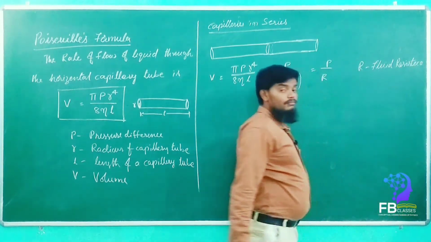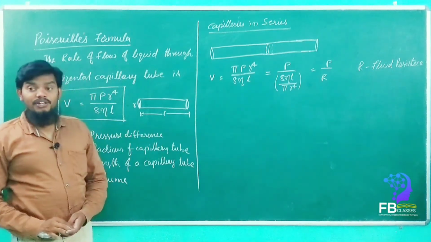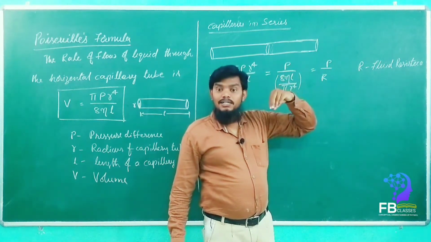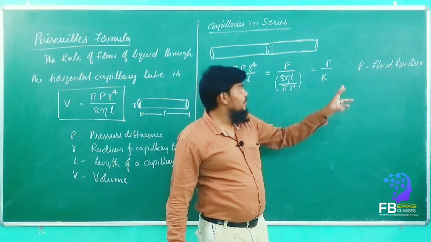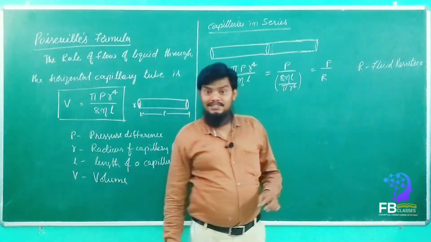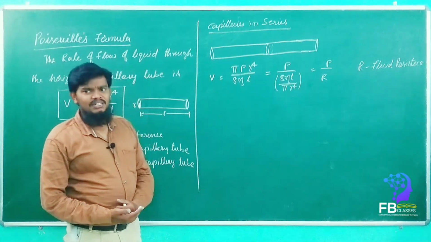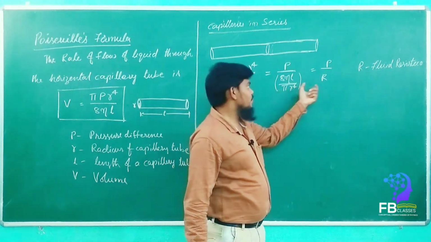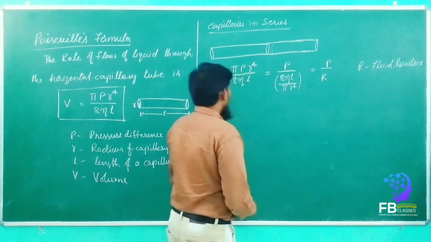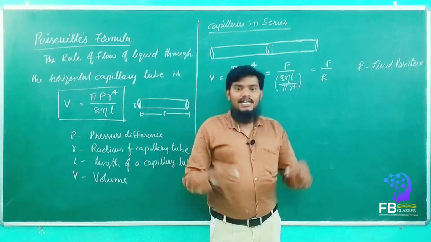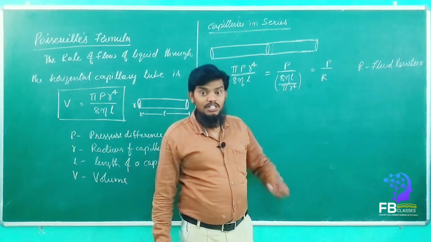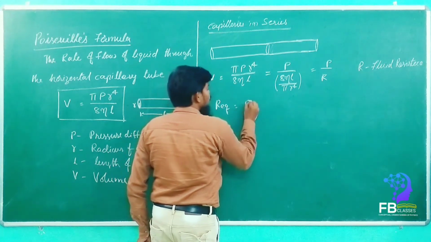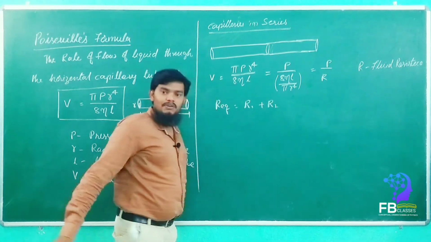In current electricity, we learnt about resistance, yes or no? Here R is nothing but fluid resistance, which is nothing but friction only. Got it? So this total value gives the fluid resistance R. We know very well, whenever we attach in series connection, in current electricity also, R equivalent is equal to R1 plus R2. Yes or no?